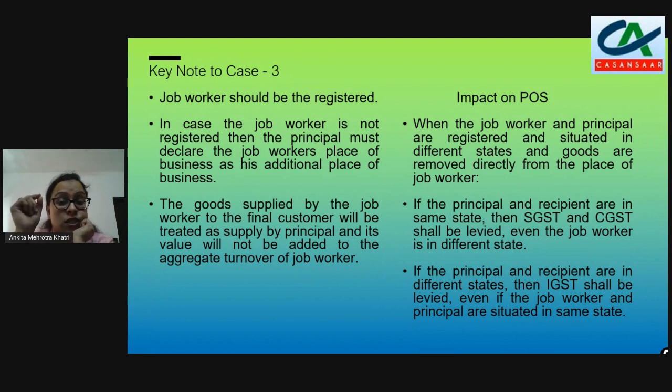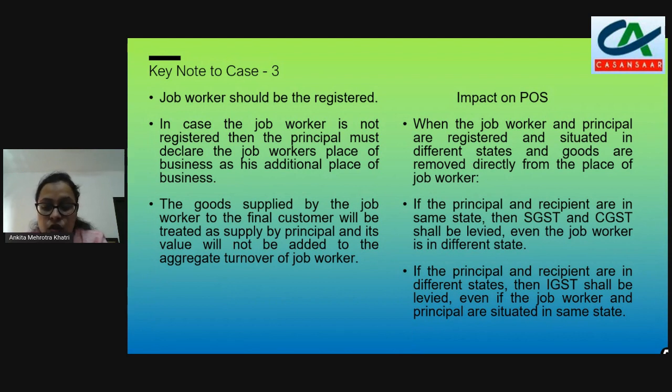So, the invoice which will be made will have CGST and SGST levied because the principal and recipient are in the same state. Now, if the principal and the recipient are in different states, and the job worker is in the same state as the principal, then also IGST will be levied, even if the goods are removed from the job worker's place.